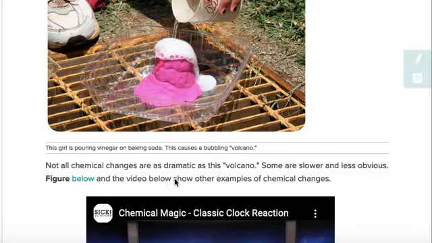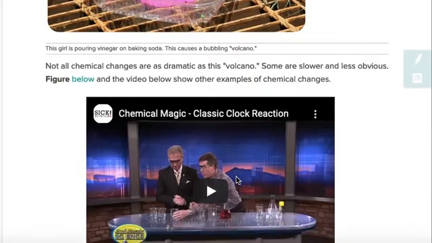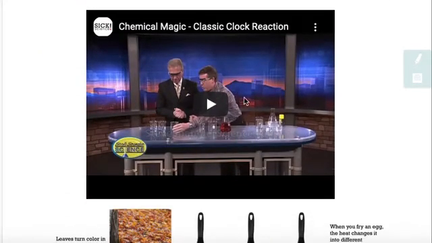Not all chemical changes are as dramatic as this volcano. Some are slower and less obvious. The figure below in the video shows other examples of chemical changes. Again, go back to the link if you would like to see these chemical changes happen.